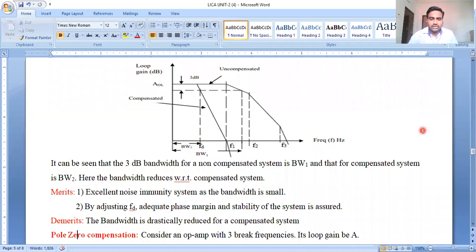Here also we said the bandwidth is drastically reduced, which is the drawback. External compensation techniques have a high bandwidth condition, so we can compensate high frequency responses with the help of external compensation techniques. But compared to internal compensation techniques, we can compensate the frequency response for low frequency ranges. If you have any doubt, just post in the chat box.